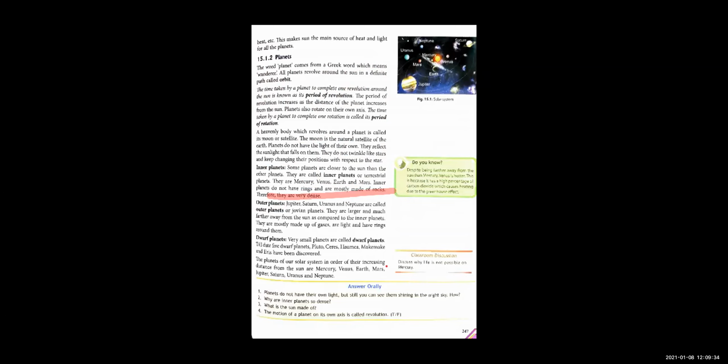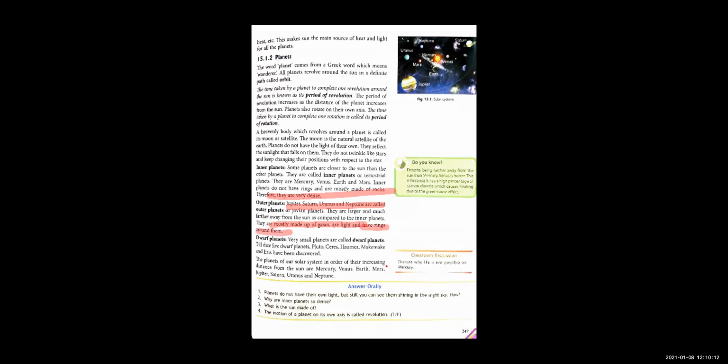Let's talk about the outer planets. The remaining 4 planets that are Jupiter, Saturn, Uranus, Neptune. They are outer planets, or you can also call them Jovian planets. They are far from the sun as compared to the inner planets. Now, they are not made up of rocks, children. See, this is the point of difference. What are they made up of? They are made up of gases and they are very light. They are not dense, heavy नहीं है, वो light है. और इनमें rings होती हैं. They have rings around them.